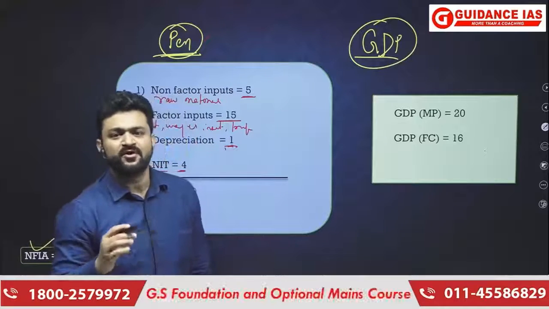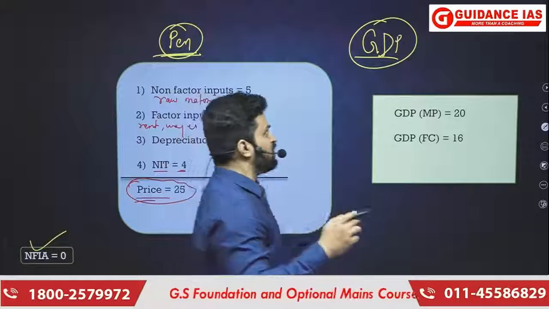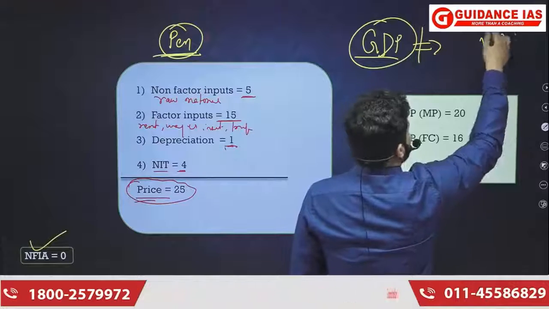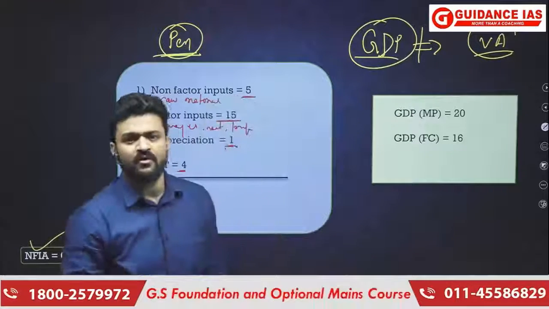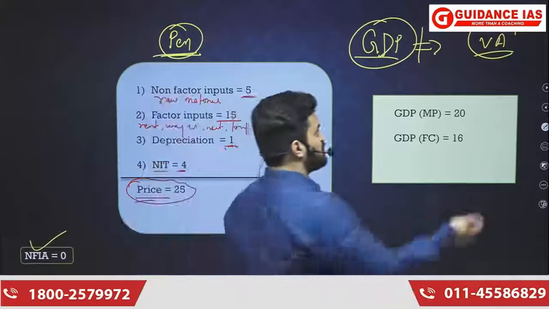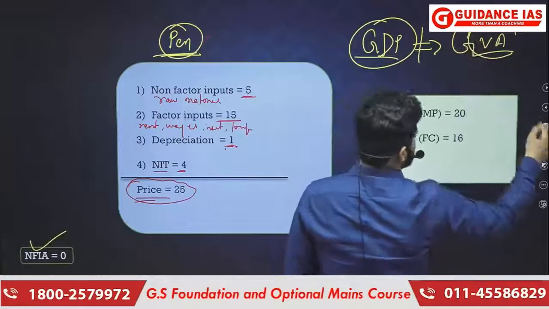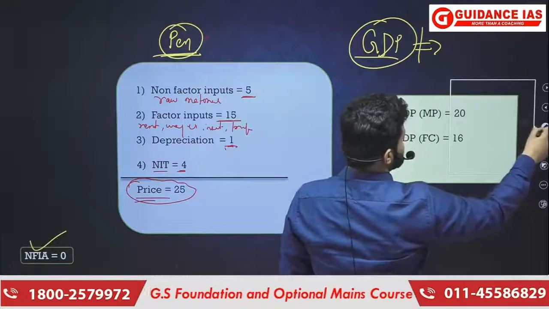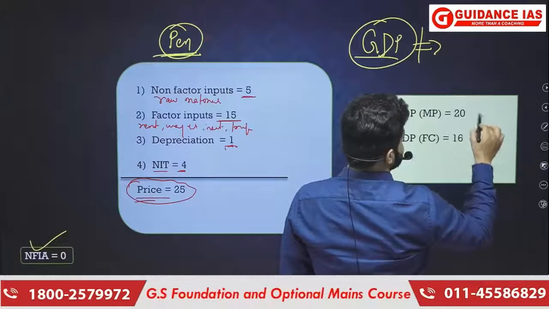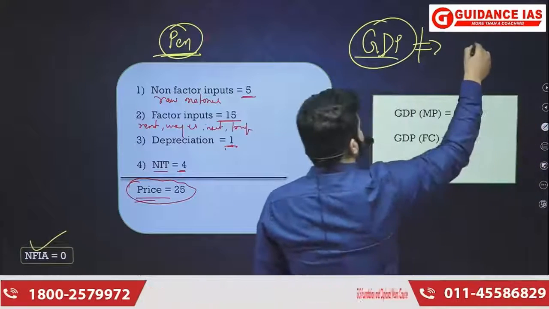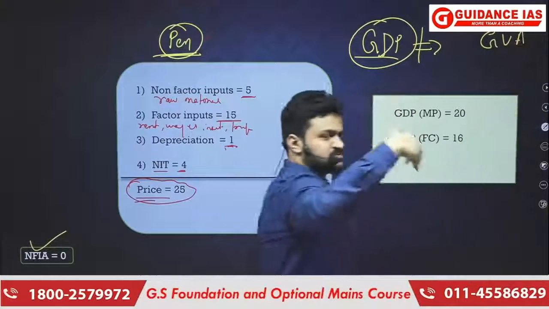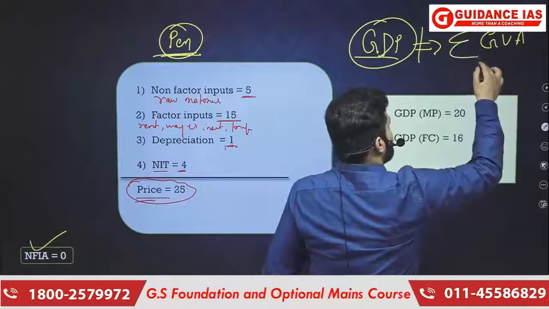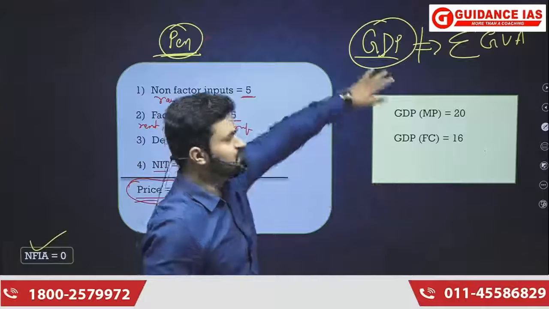Okay, so value of non-factor input is not included because GDP actually is nothing but the addition of all value addition that has taken place, or the summation of all the value addition that has taken place in the economy. That is gross value addition that has taken place in the economy. Okay, so gross value addition that has taken place in the economy, that is what we know as GDP. So there will be different gross value additions in different sectors, and if we go for the summation of gross value addition in different sectors, we get GDP.